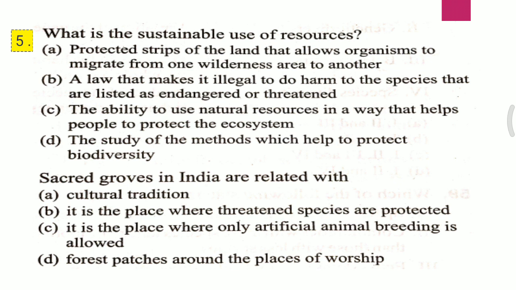Question 1. What is the sustainable use of resources? A. Protected strips of the land that allow organisms to migrate from one wilderness area to another. B. A law that makes it illegal to do harm to the species that are listed as endangered and threatened. C. The ability to use natural resources in a way that helps people to protect the ecosystem. D. The study of the methods which help to protect biodiversity.